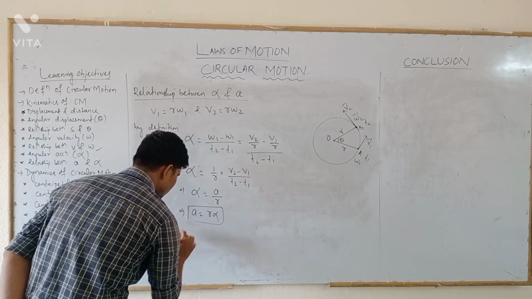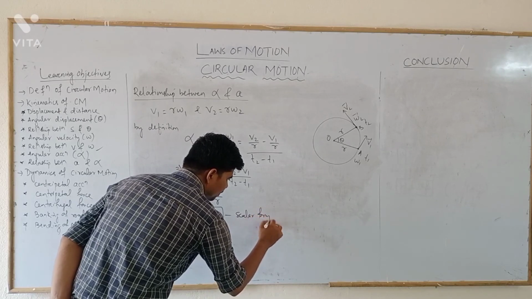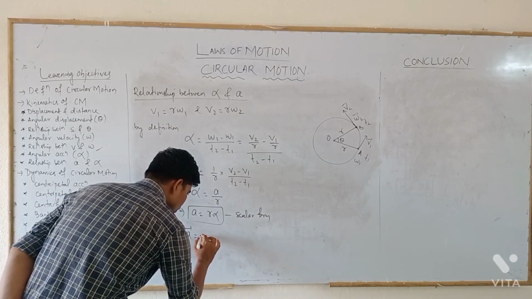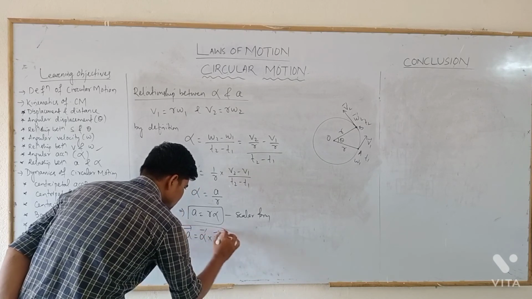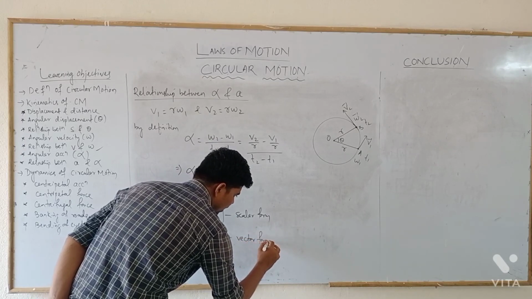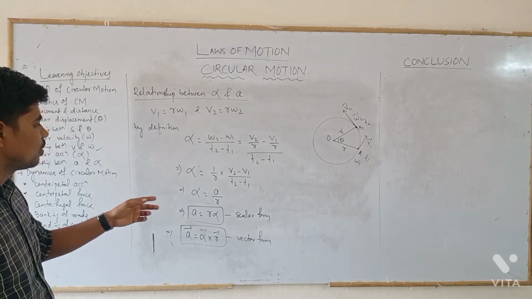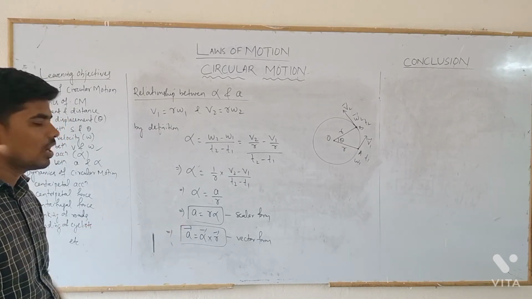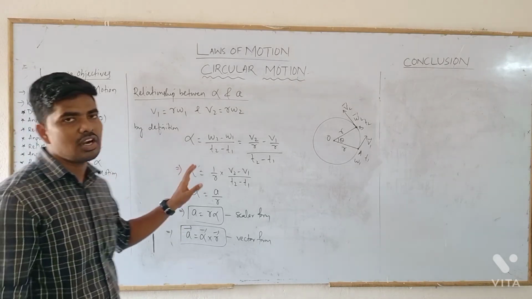This is in scalar form. In vector form, a vector equals alpha vector cross r vector, as per the right hand rule. So linear acceleration a is equal to r into alpha, or a vector equals alpha cross r vector. This is the complete relationship between linear acceleration and angular acceleration.